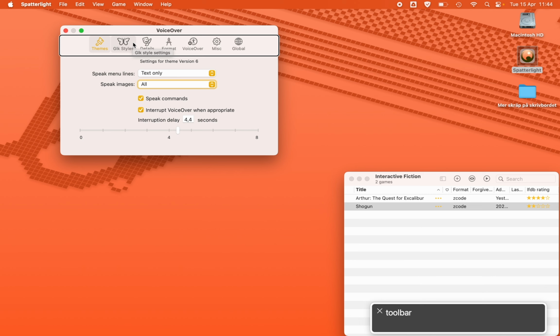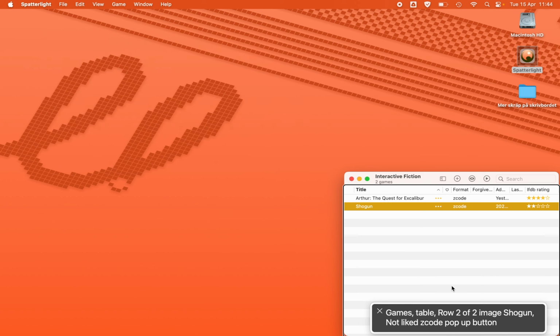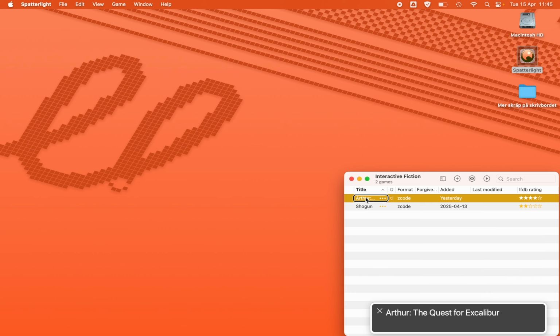Toolbar. Zoom. Minimum close button. Games table. Row 2 of 2. Image. Shogun 2. Image. Shogun. In games table. Title. Arthur, the Quest for Excalibur.